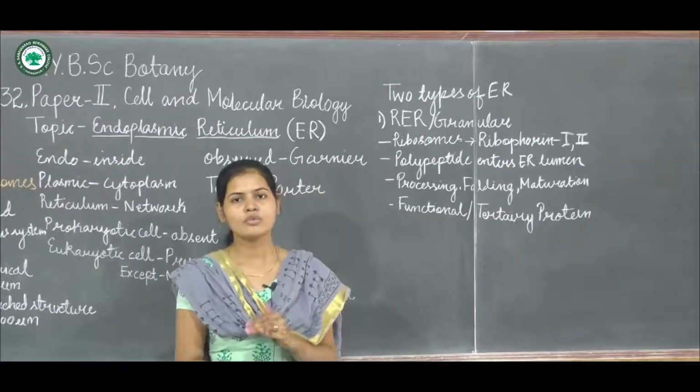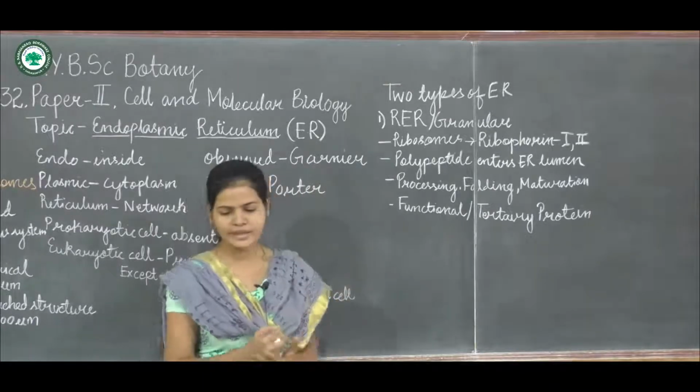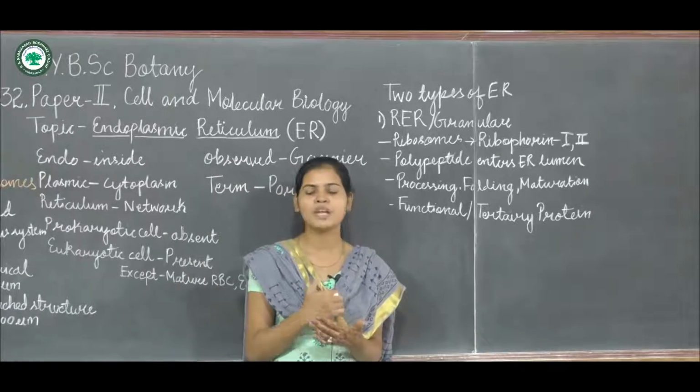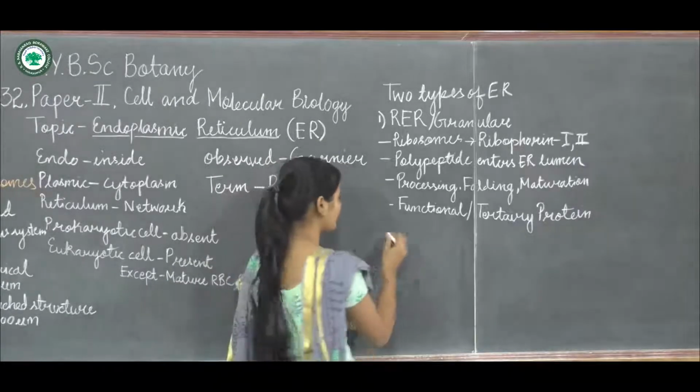Now there is also some function which occurs in the RER, that is synthesis of the membrane protein, that is the glycoprotein.